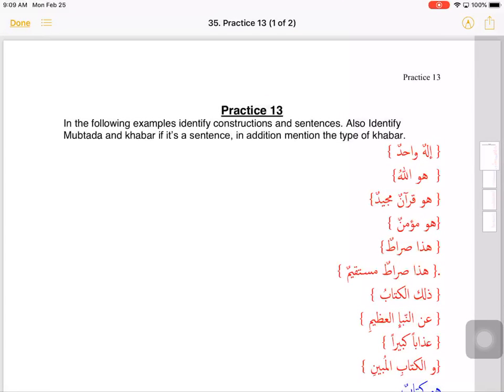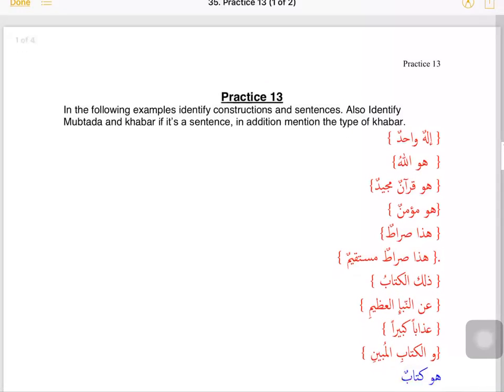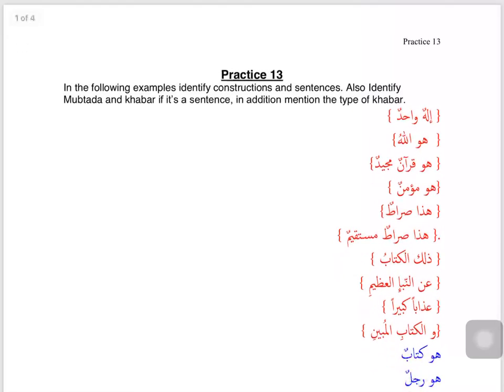We have been studying Jumla Ismiya. We said that there are two kinds of sentences in Arabic, a Jumla Ismiya, which is a nominal sentence, and a Jumla Fi'liya, which is the verbal sentence. In terms of Jumla Ismiya, we said if the first word in the sentence is a noun, then that sentence will be a Jumla Ismiya.